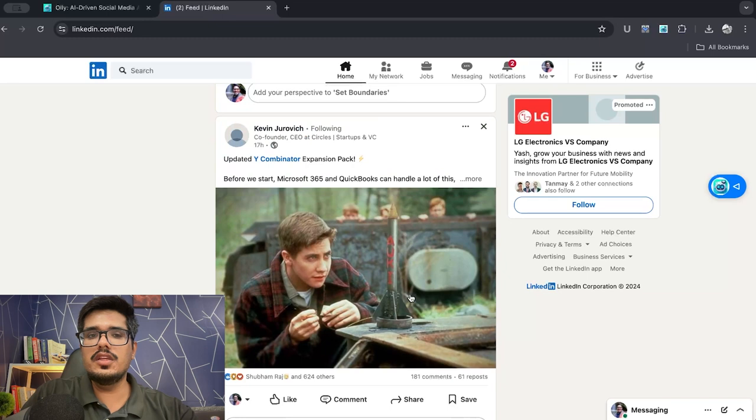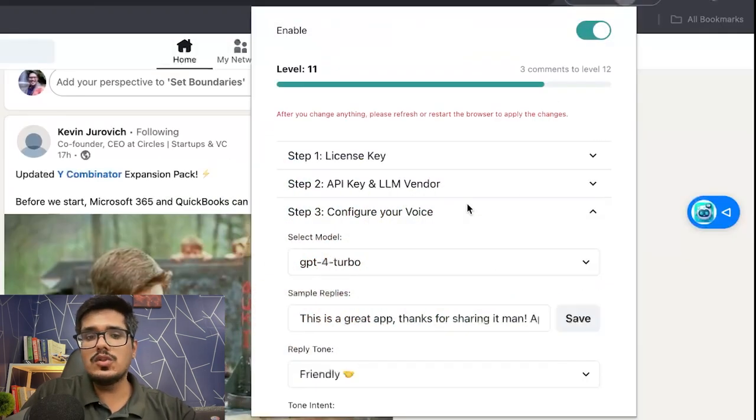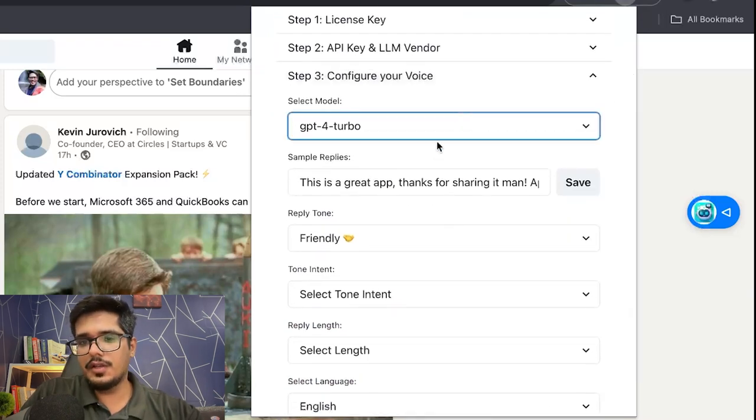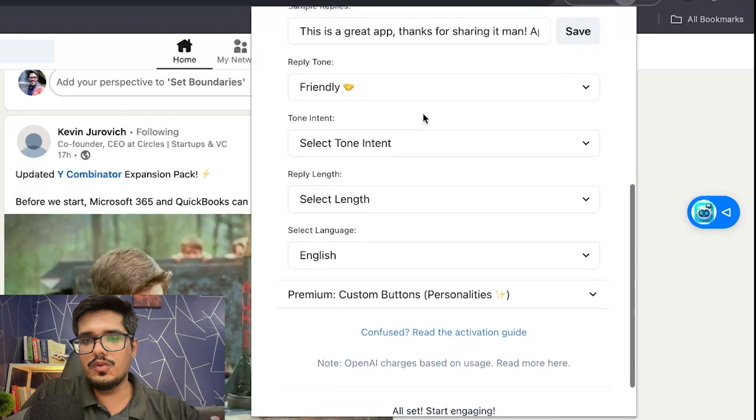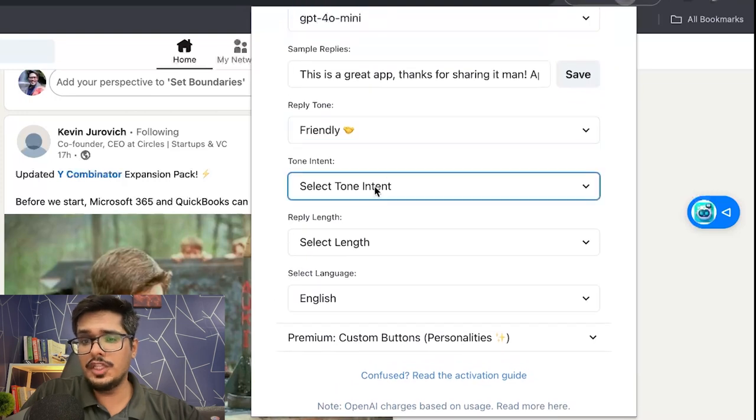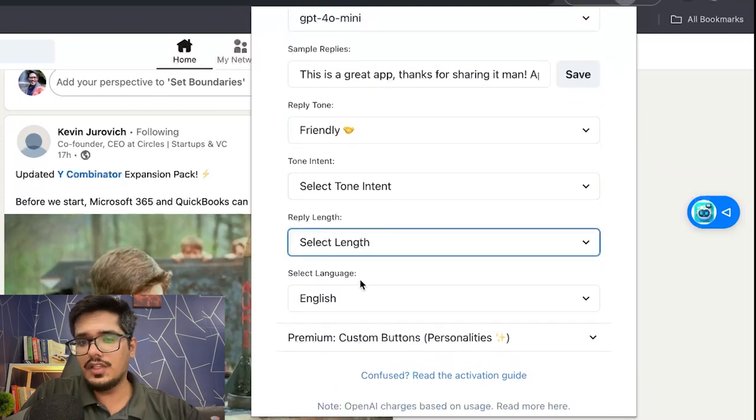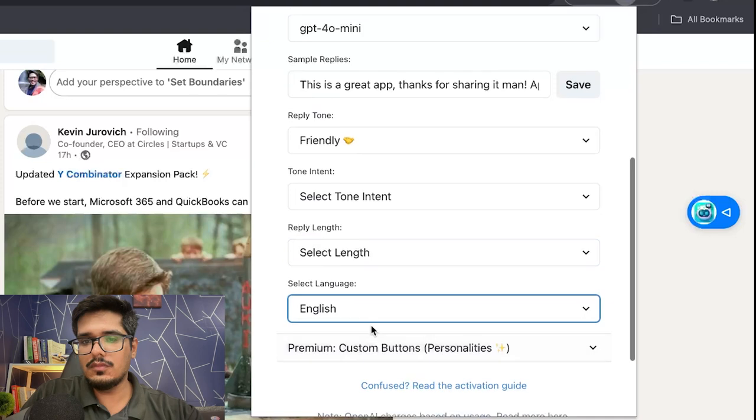But how do you keep the voice consistent throughout these social media channels? Well, Olly enables you to customize the voice to ensure that whatever comment you generate is in line with the one-time customization you've made in the backend. So when you open the pop-up, you can go to configure your voice, and in here, you can actually select the models that you want to use, the reply tone that you want to have, the intent of the tone, the length of the reply, the language of the reply, and so on and so forth.